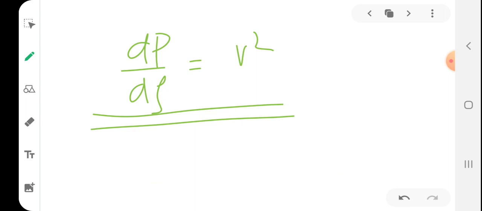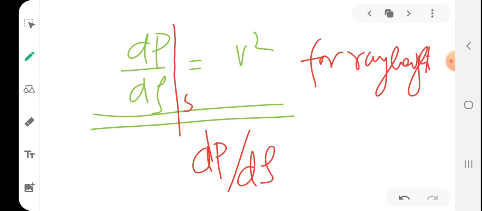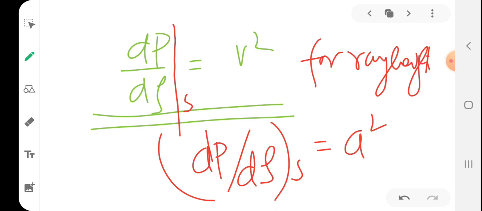So when corresponding to S constant, or constant entropy, dP by d rho is V square for the Rayleigh line. We know dP by d rho at constant entropy is a square. We have already studied this in the first module, but here it is obtained as V square.